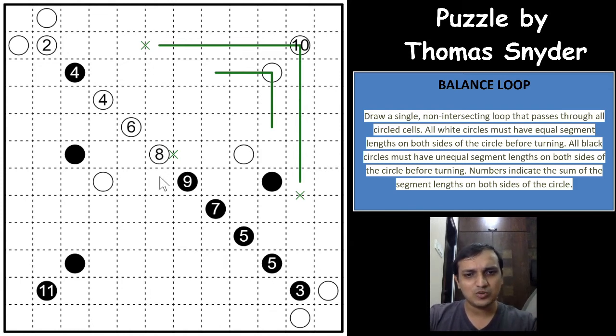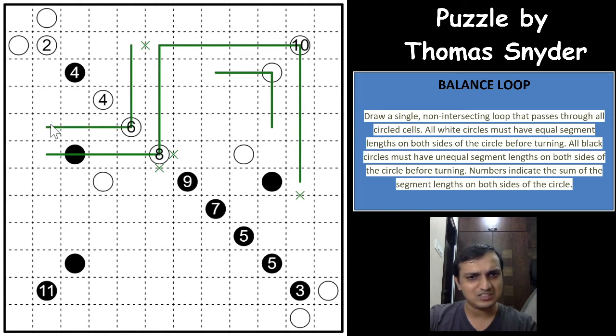If at all the 8 doesn't go towards the down, it has to go 4 segments here and 4 segments here, which means the 6 has to go 3 segments here and 3 segments here. This 4 will have to go 2 segments here and 2 segments here. I mean to say 2 segments here and 2 segments here, right? And it will have equal lengths, but a black circle will always have unequal lengths. This is a very good break-in, I would say, a very tough one to see.